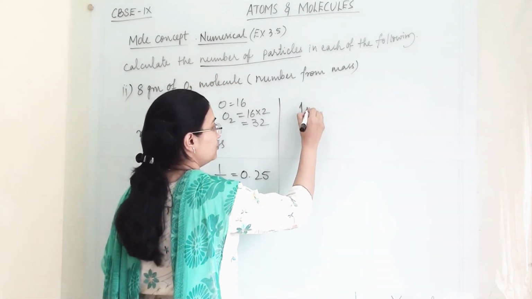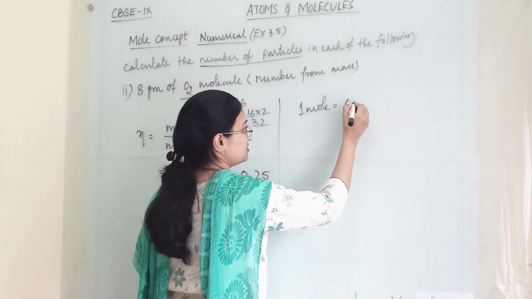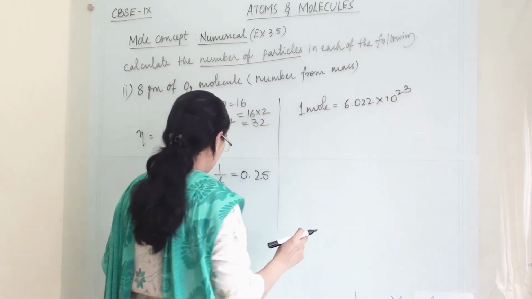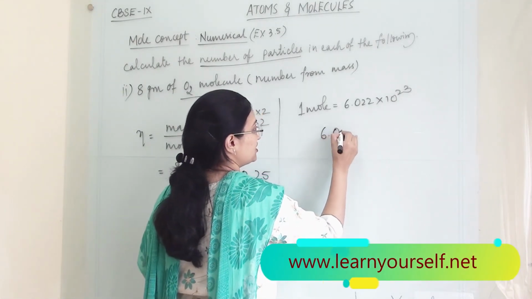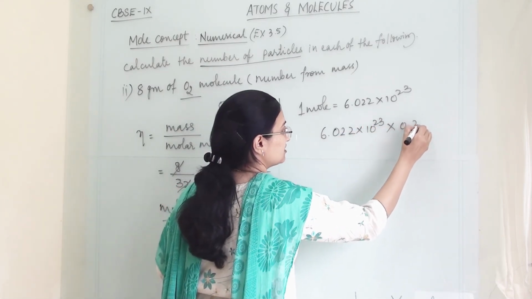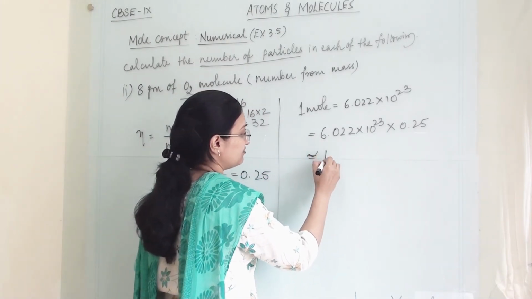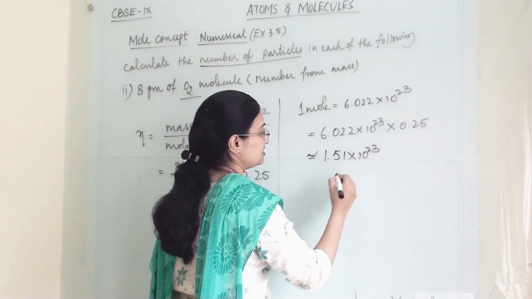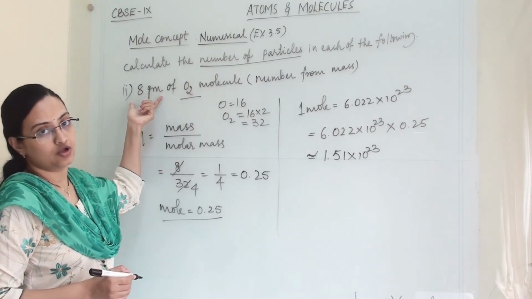So in 1 mole, the number of molecules is 6.022 into 10 raised to 23. Now we have to multiply this with 0.25. When we round it off, it will be approximately 1.51 into 10 raised to 23 molecules present in 8 gram of oxygen.